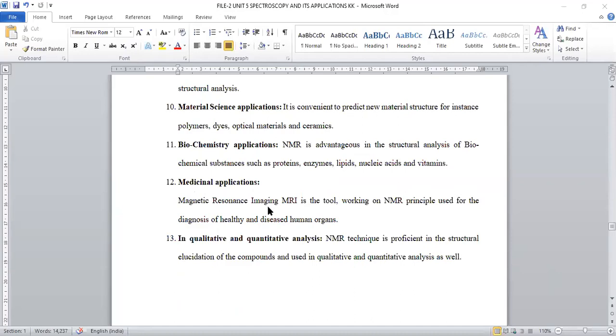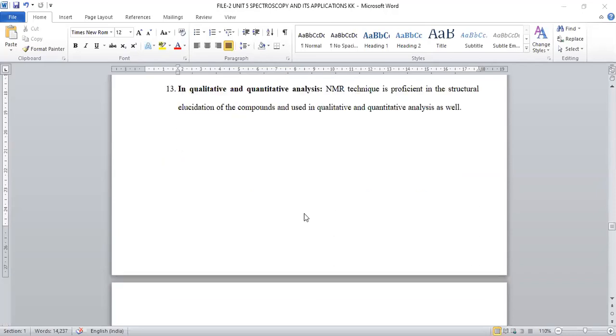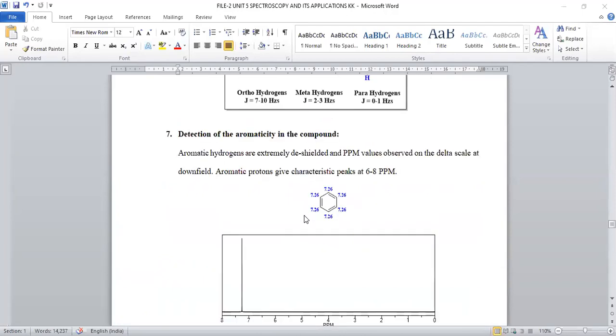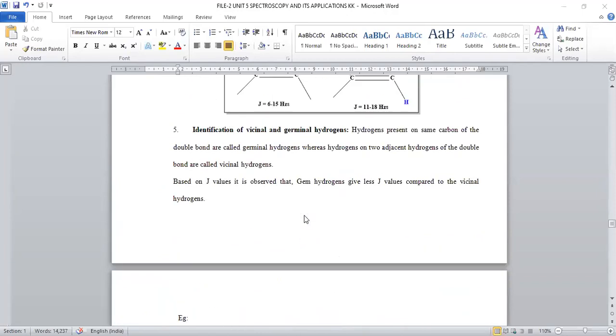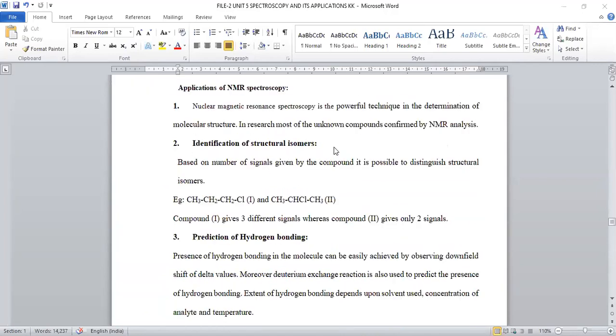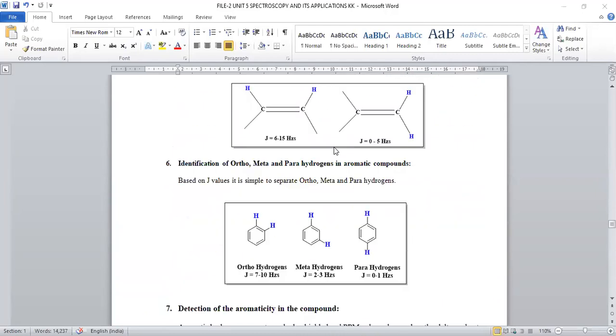Qualitative and quantitative analysis, right? Qualitative stands for analysis without measuring the weight or volume. Quantitative means exact quantity or concentration measurement. Both kinds of analysis are possible by using NMR spectroscopy. All these are the versatile applications. So these are a few listed here, but the list is very lengthy, and we are not going to describe all the applications. A very few important applications are mentioned in this list.